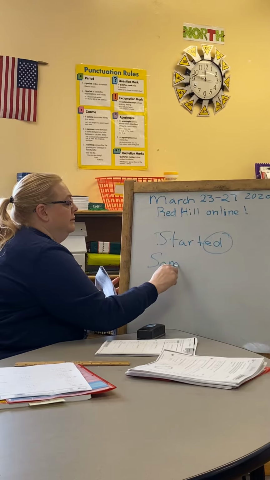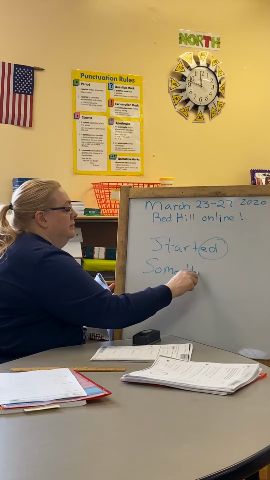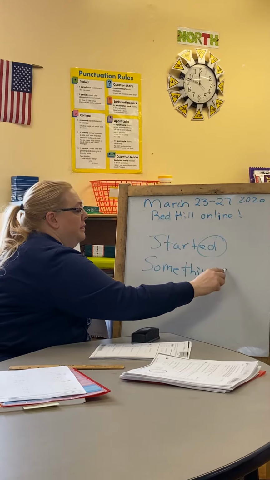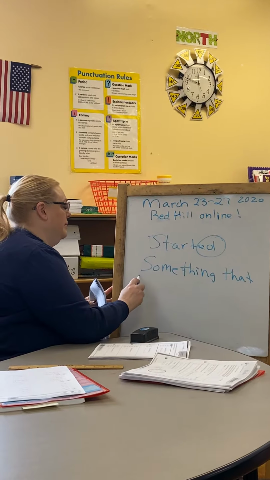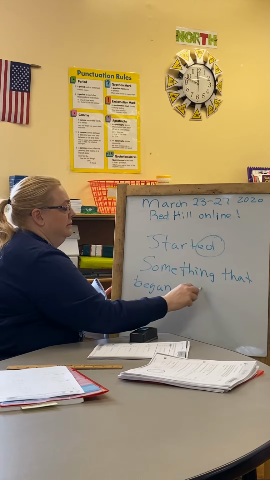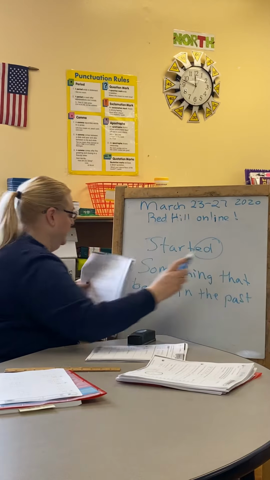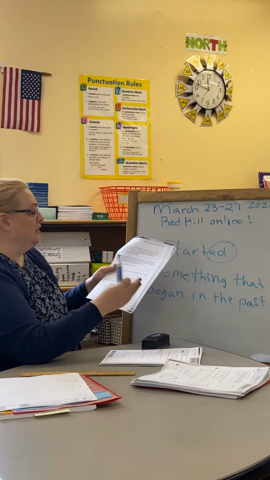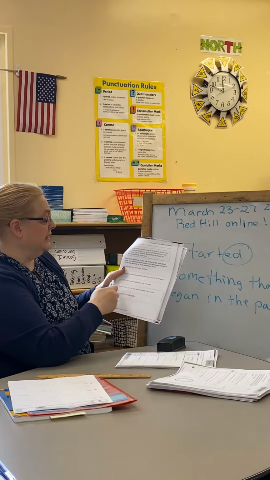Something that began in the past. It doesn't say two families start a business because the date is 1916.